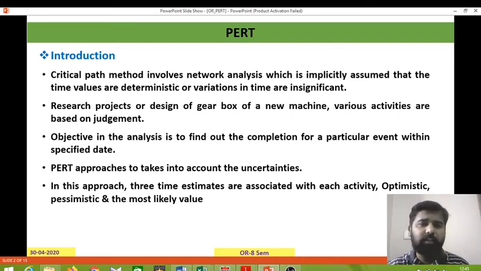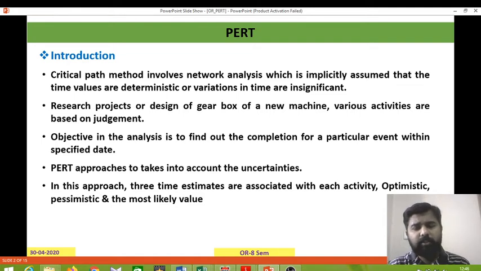In research projects or the design of a gearbox of a new machine, various activities are based on judgment. Real-time projects are always based on judgment or probability values. The objective in the analysis is to find the completion time for a particular event within a specified date. PERT approaches take into account the uncertainties.